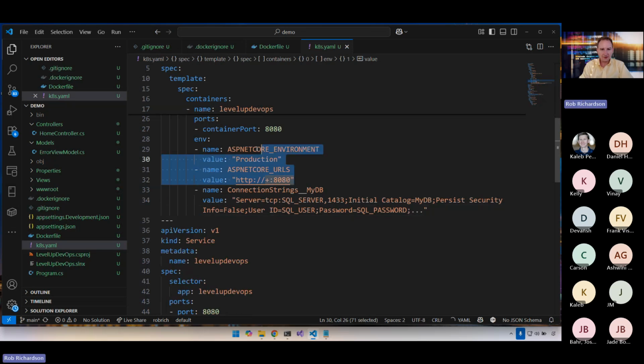Because these are already baked into our container, we don't need to put these in Kubernetes as well. It's kind of nice to show that that's what it's set to. And so I don't mind leaving these in place, even though they're redundant. Cool. We've got a Kubernetes YAML file. Any questions, any thoughts about our Kubernetes YAML file?